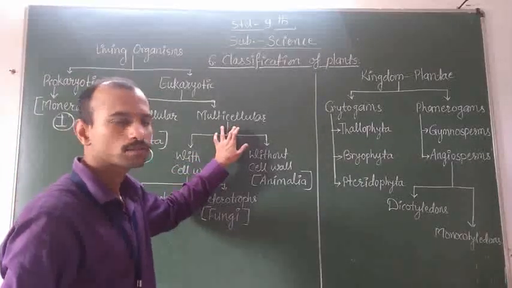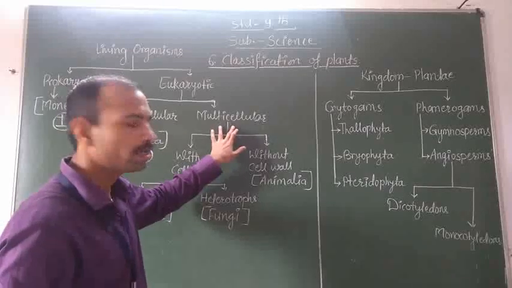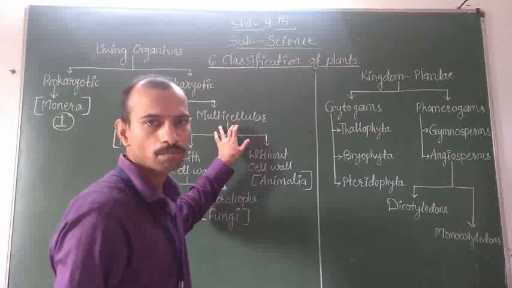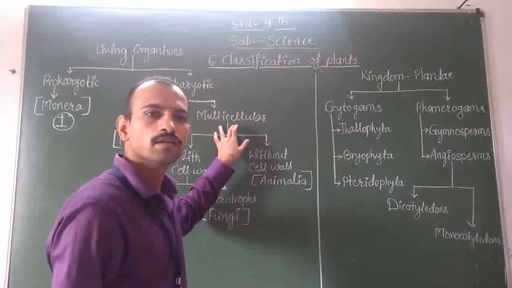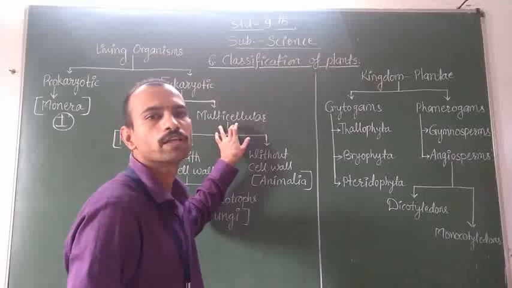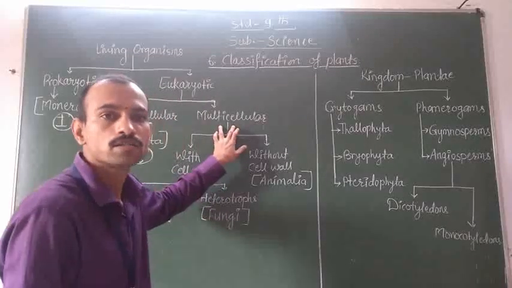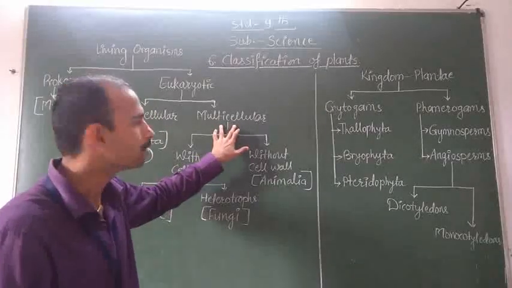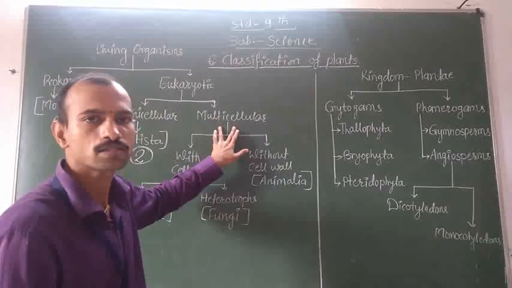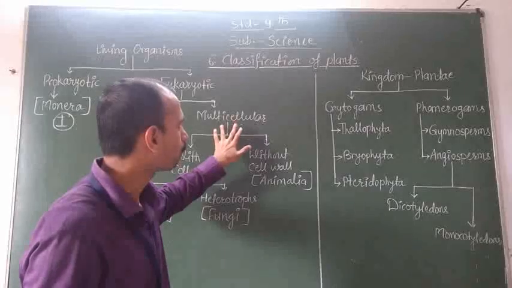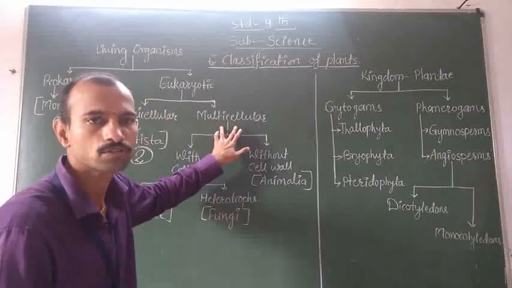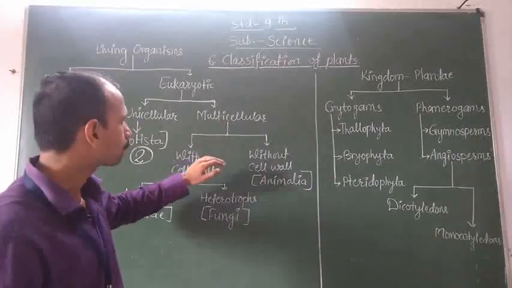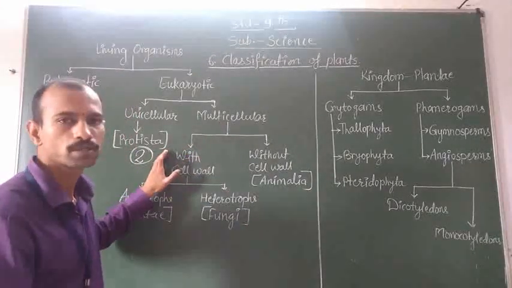Multicellular organisms means the organisms in which many cells are present and each cell performs different types of functions, or cells or tissues or organs present in these organisms perform various types of functions. Multicellular organisms are further classified into two groups.